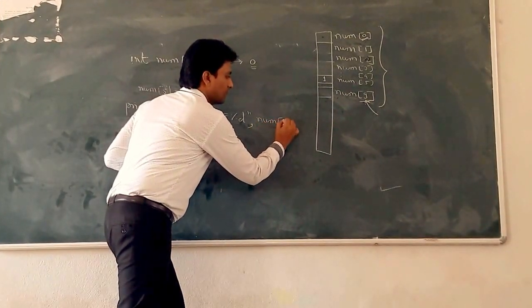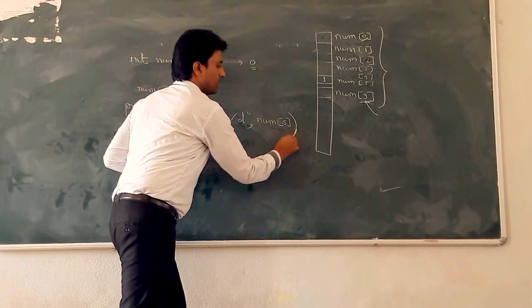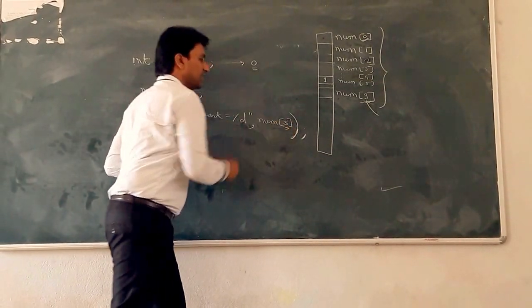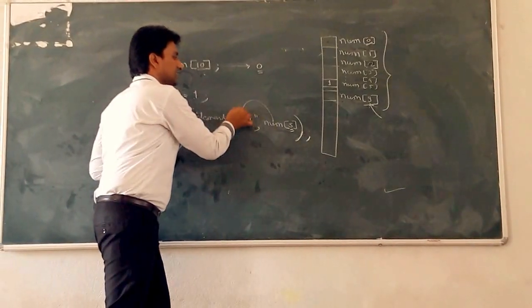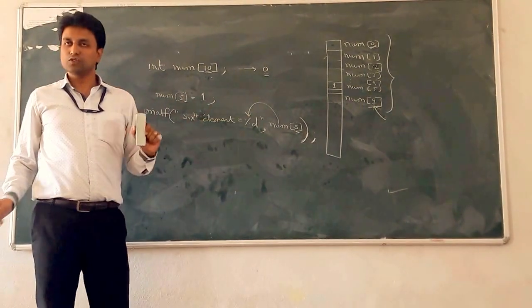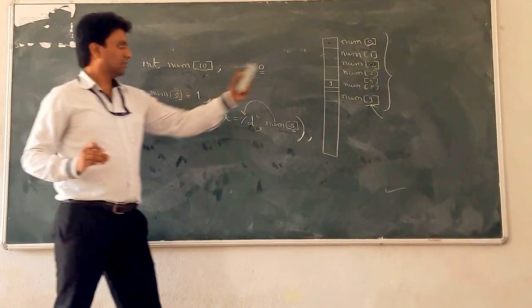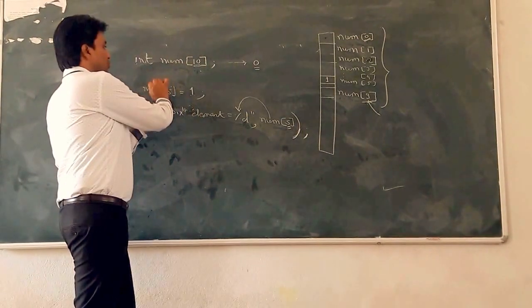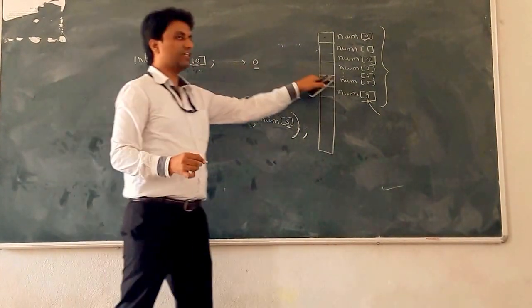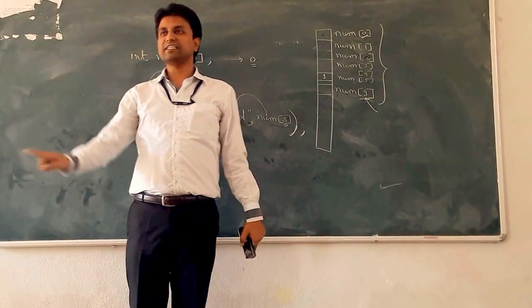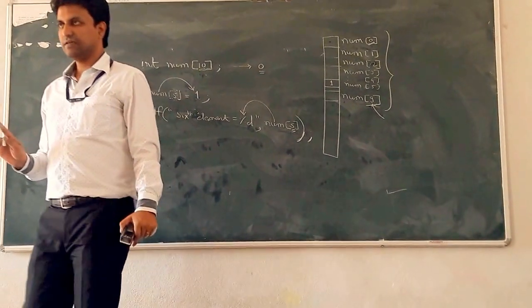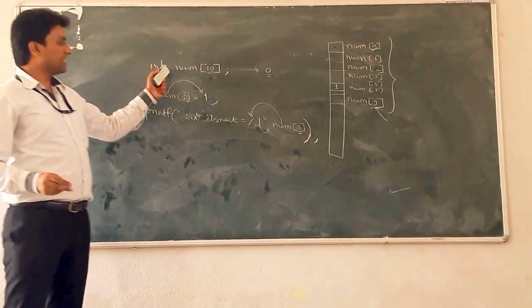Num of 5. So at the 5th index, which value is stored? The 6th number, and that is printed. So we can access that value or store a value at that location using array indices. Clear? Okay. So this is the array declaration.